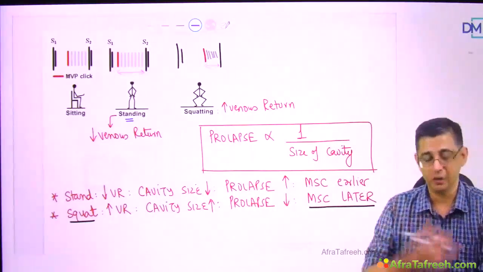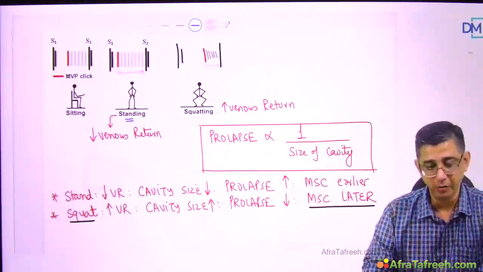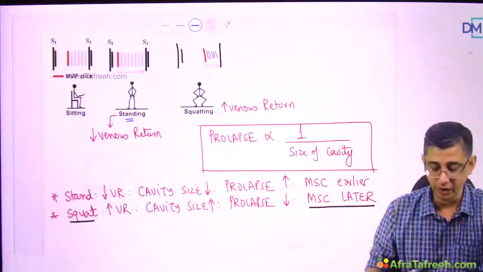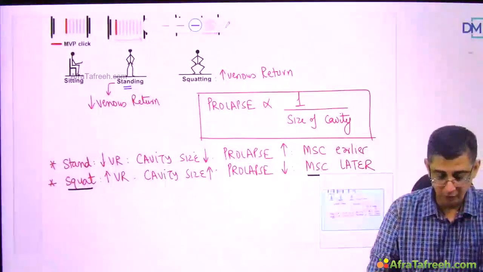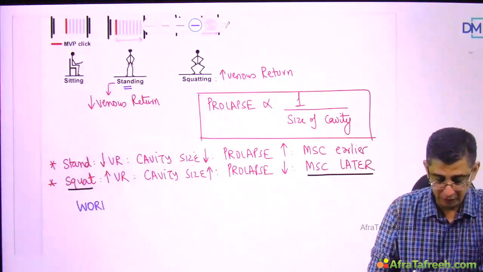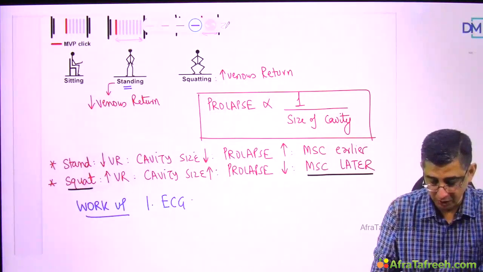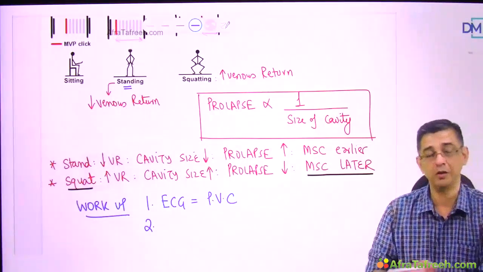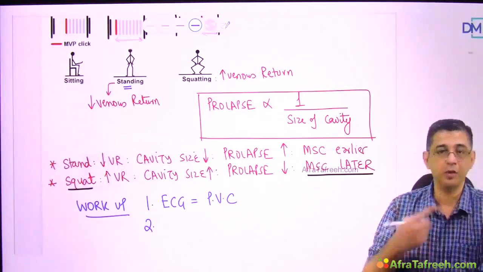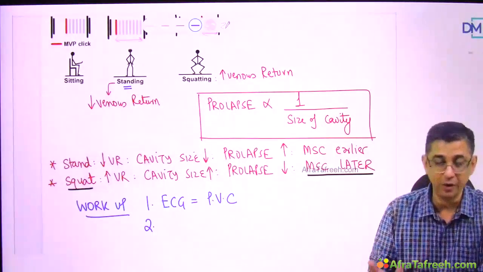So we call this dynamic auscultation, and one of the primary reasons why I have discussed mitral valve prolapse, though it's a very small topic, is mainly to highlight these aspects which are to be remembered. We will now talk about the workup of these particular patients. The first test to be done in the patient is ECG, because it might pick up some incidental premature ventricular contractions, because a lot of these patients, when they come to you, have complaints of palpitations. Most common presentation is asymptomatic, but symptomatic patients could be having both chest pain as well as palpitations.